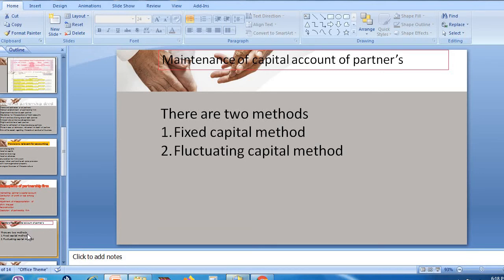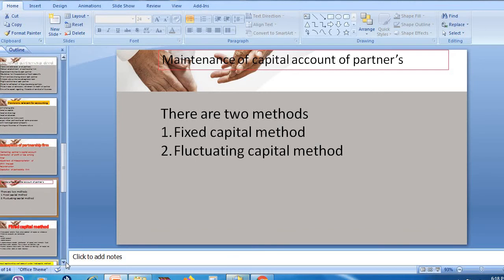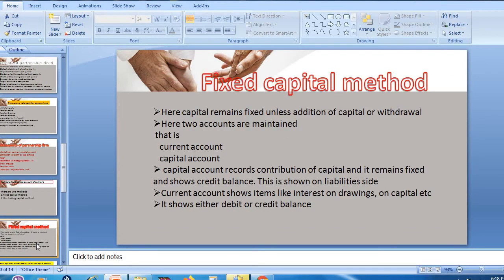This is an important question. Please listen carefully. The first one is the fixed capital method. What is this fixed capital method? As the name itself says, it is the method where the capital of the partner remains fixed. It will not change, unless there is an addition of capital or withdrawal.